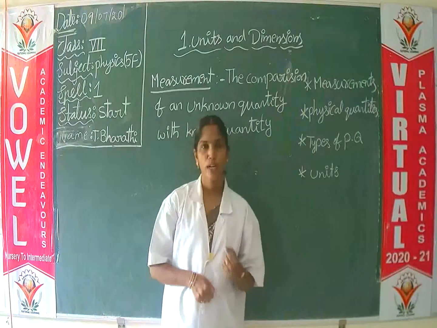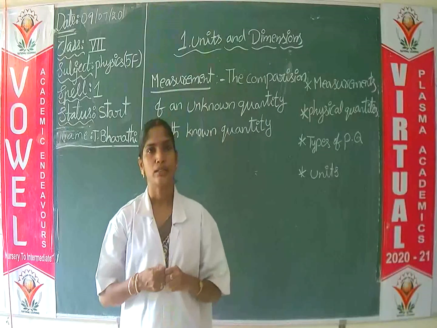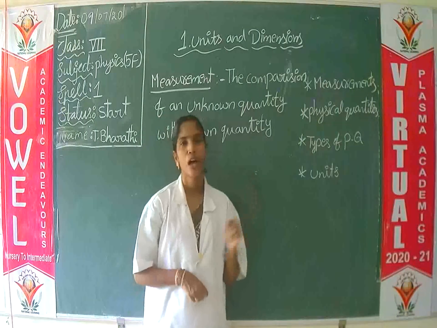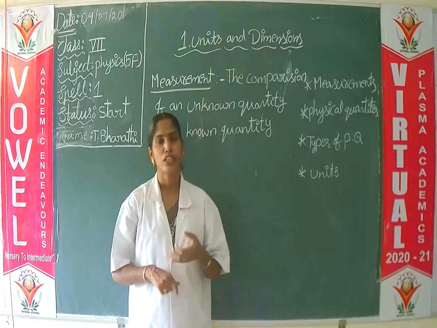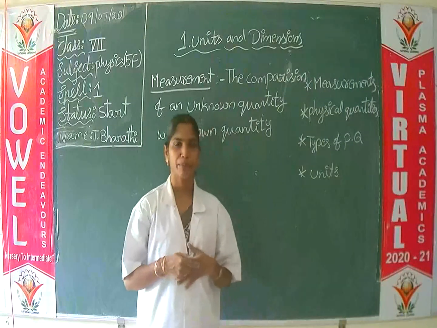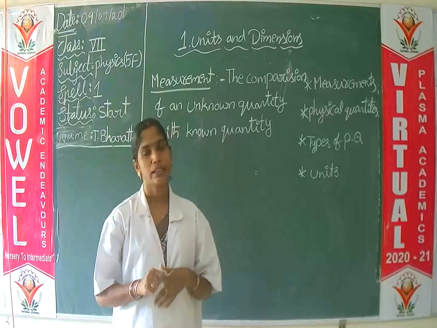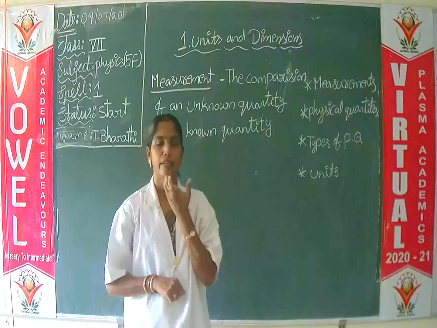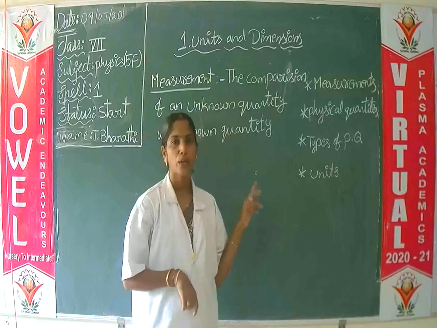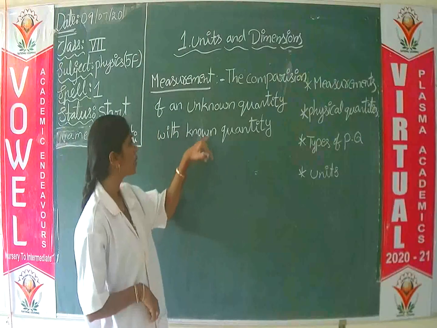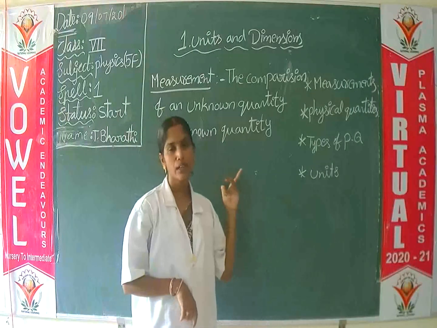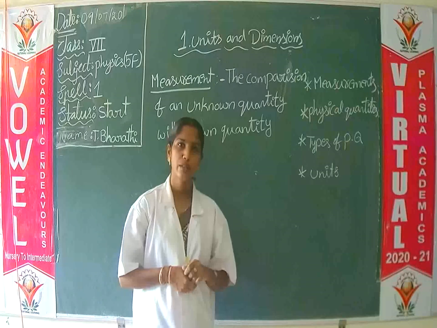For example, you want 1 meter of cloth to make a shirt, and here how can they measure 1 meter? The shopkeeper measures 1 meter with the help of a measuring tape or meter scale. They can measure and give it to me. Yes or no? That is, cloth is an unknown quantity. Here the meter scale is a known quantity. With the known quantity, the shopkeeper measured the unknown quantity. That is called measurement.